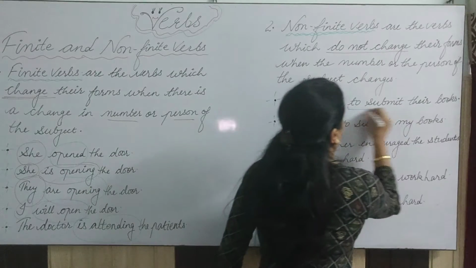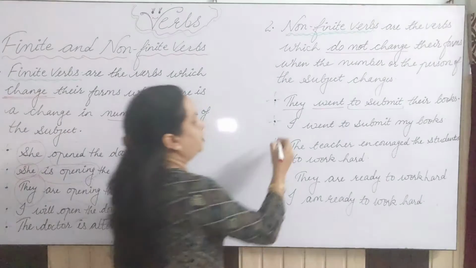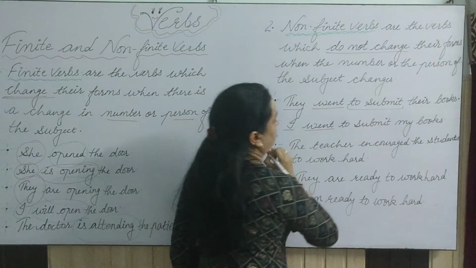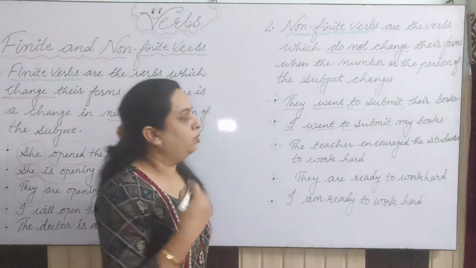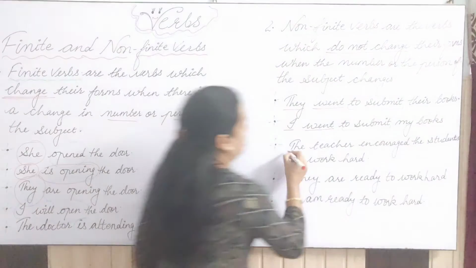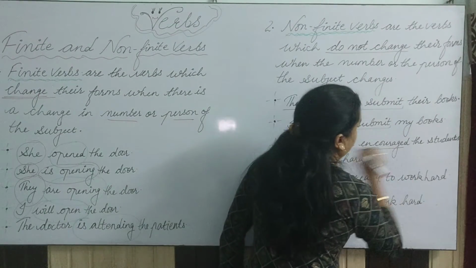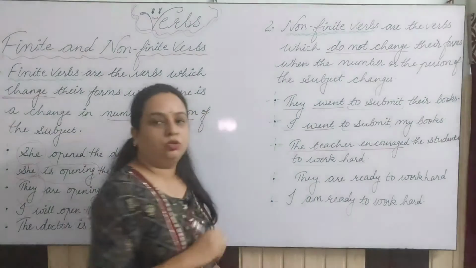"I went to submit my books." Here I is the subject, went is the verb, and to submit is also a verb. "The teacher encouraged the students to work hard." The teacher is the subject, encouraged is the verb, and to work hard is also a verb.